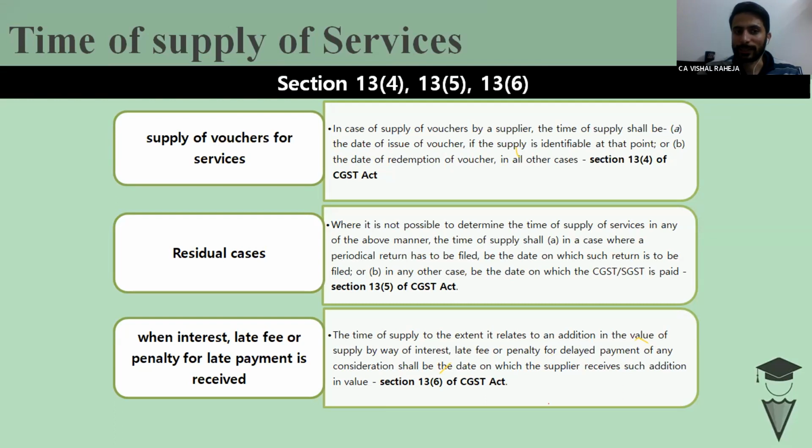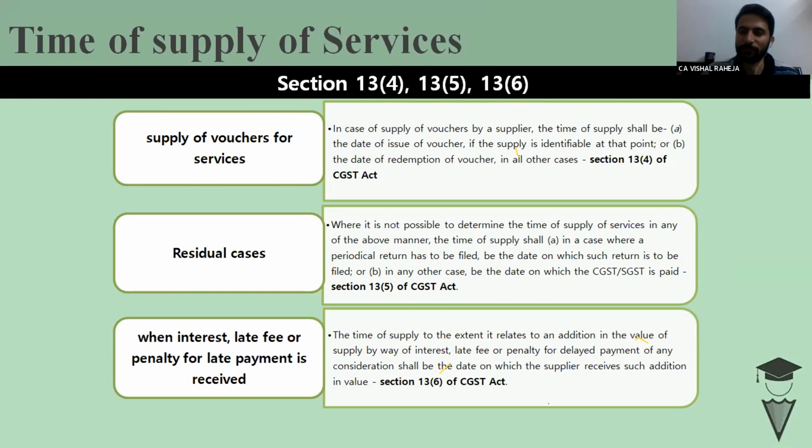Now the question arises, supply of voucher for services, how would it be relevant? The basic example of this situation, as someone has asked me to please provide an example of vouchers: I provided a voucher to avail services on Urban Club.